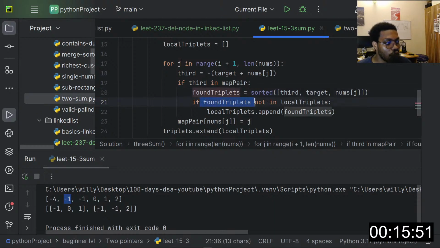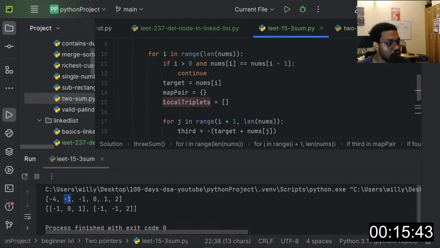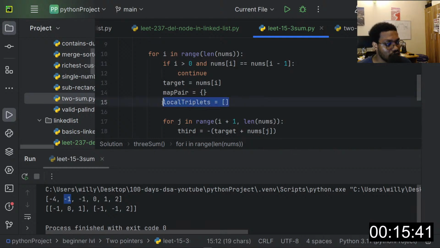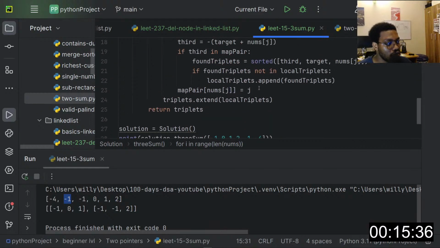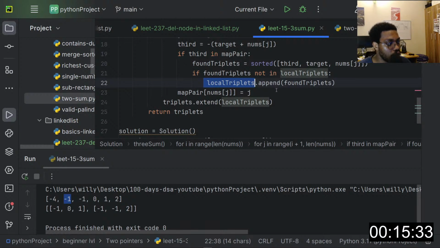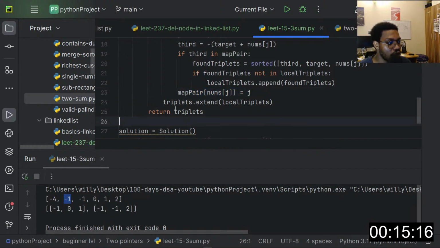Now if the triplet already exists, because we don't want to have duplicated triplets, if the triplet already exists in our local triplet, which is this place, we define this here because every time we want to return a new triplet. So if the triplet is already in our local triplet, we don't add it. Well, if it's not, we add it to our local triplet, and we continue the iteration and so on. So until then, we begin to build up our map, begin to add a new value to it.